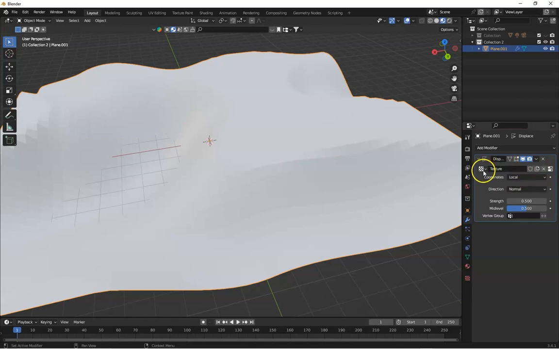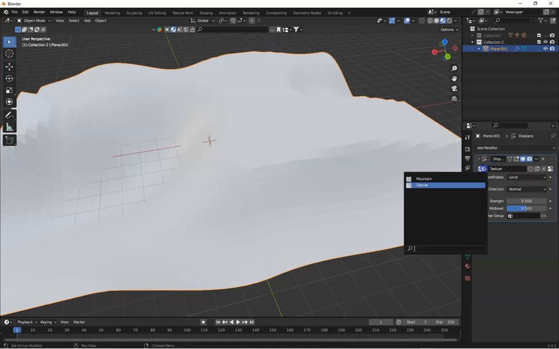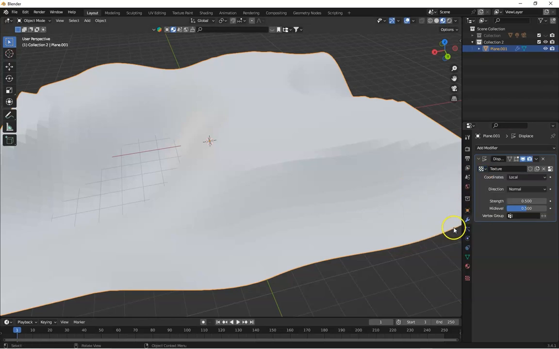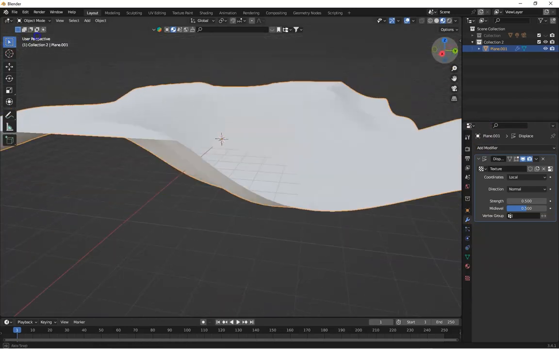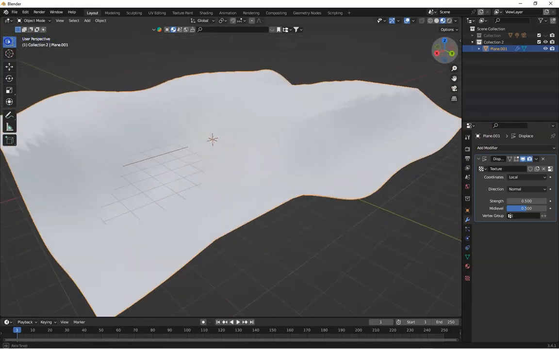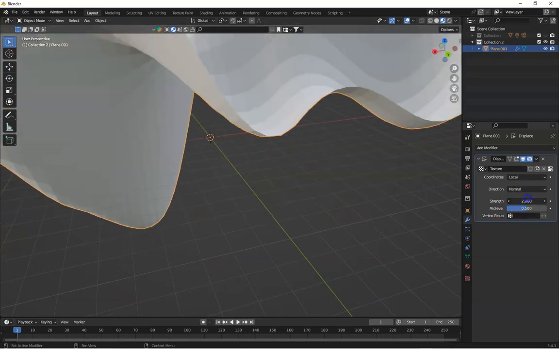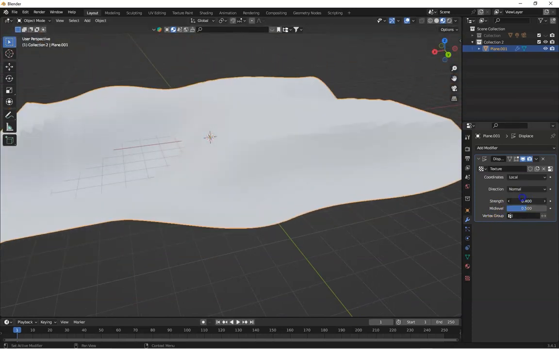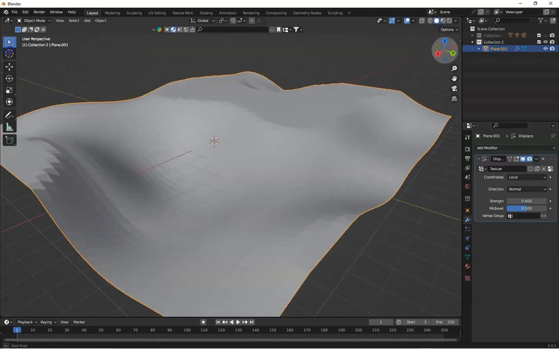From now you can click on this icon to select the texture that we created for water. Select this and you can see its behavior. You can increase or decrease its strength and go to object mode.